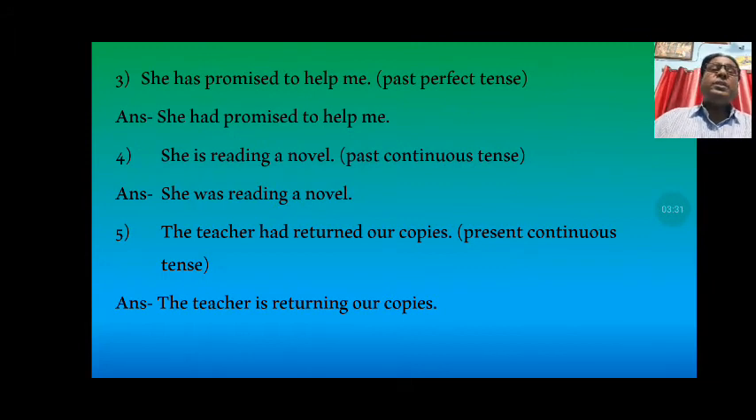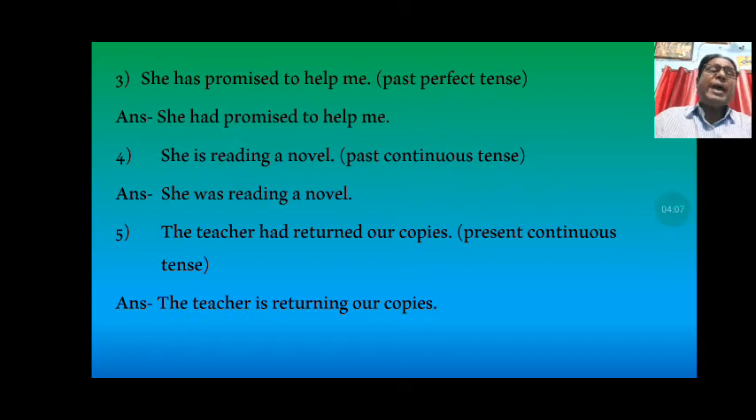Third question is, she has promised to help me. Here you have to change the sentence into past perfect tense again. That will be, she had promised to help me. Fourth one is, she is reading a novel. This sentence is to be changed into past continuous tense, and that will be, she was reading a novel.